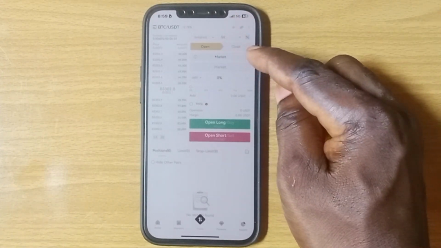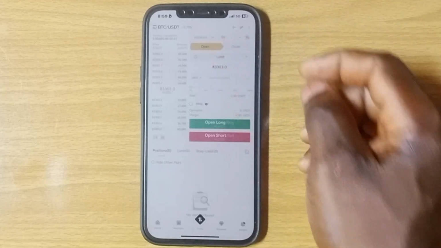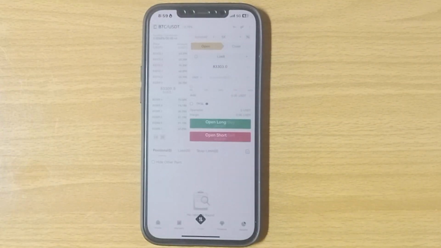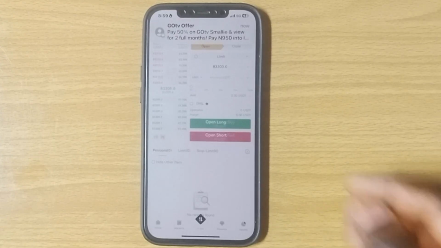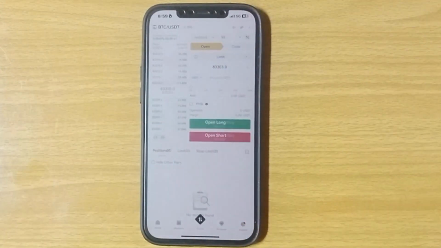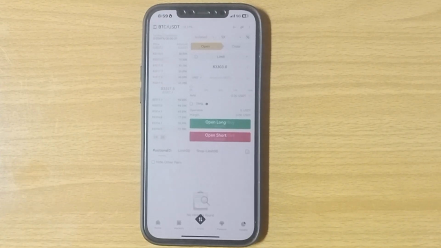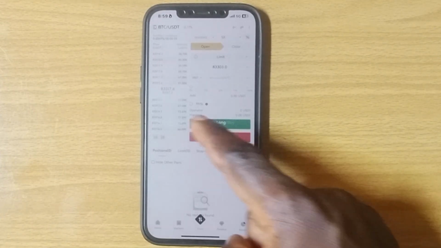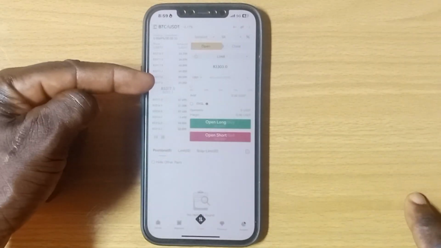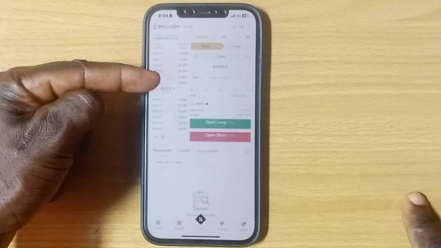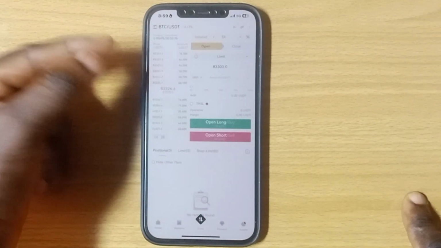If you tap on the arrow again, you're going to select limit. Limit is a bit different, but it's super easy and a great one, guys, to earn from this platform. On limit, guys, it gives you the chance to enter the market at your convenient price. If you take a look at this place, we have the Bitcoin market price to be 3,818 plus some cents.